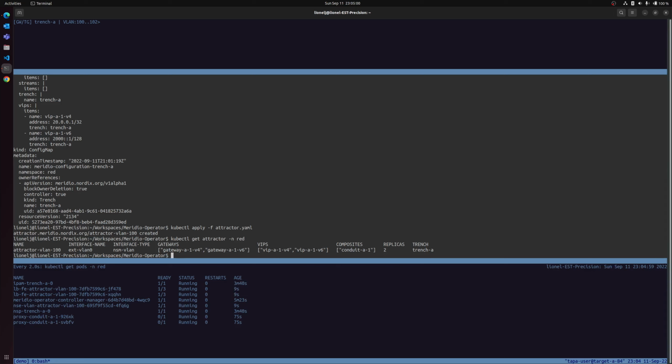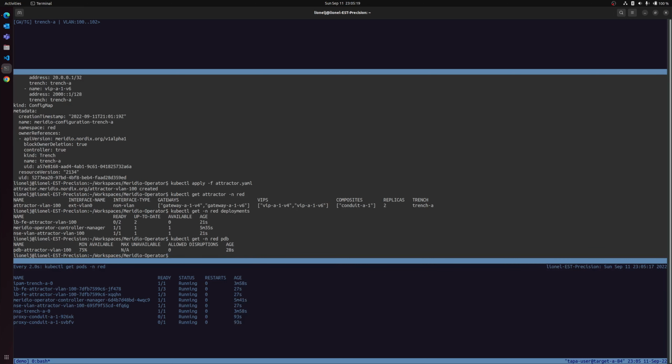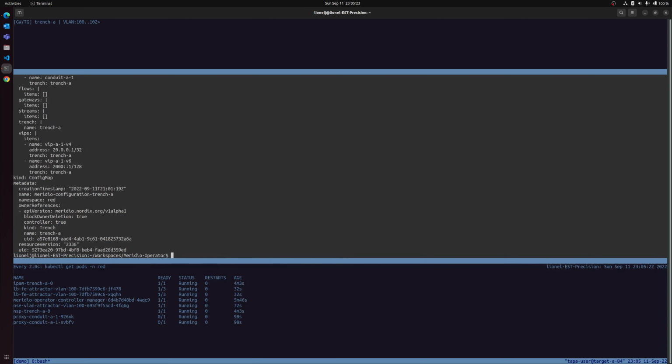When the Attractor has been applied, the operator has deployed two new deployments, and a new PDB. The config map has also been reconfigured.